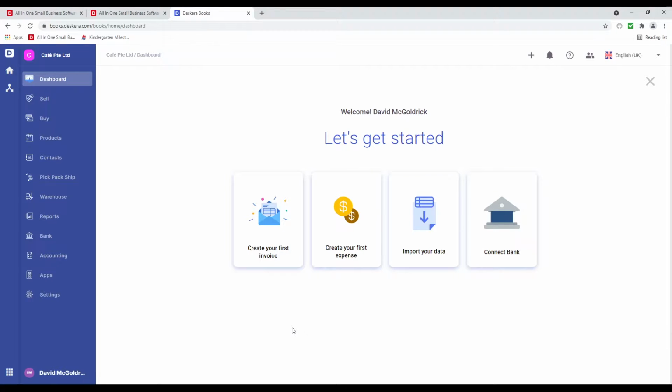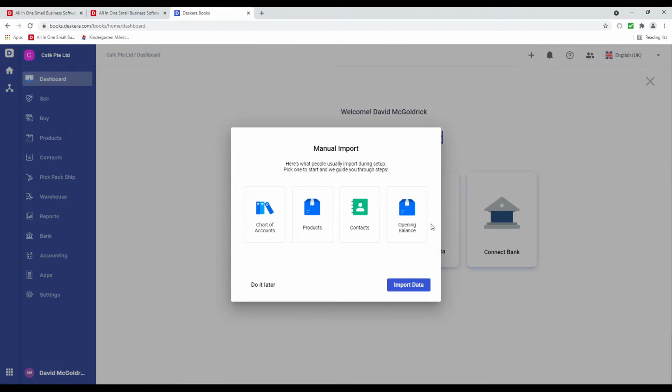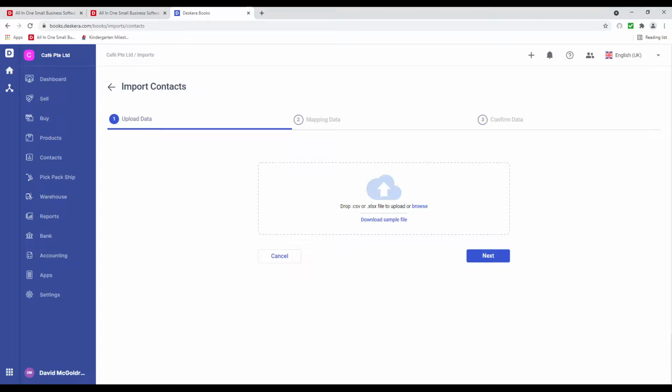Now we're at the Let's Get Started screen. This screen will let you create your first invoice, create your first expense, import your data, or connect to bank. So first we're going to import your data by clicking here, and then we're going to import our contacts by clicking Contacts and clicking Import Data. Inside here, we can download the sample file by clicking Download Sample File. After that, we can open it up and fill in the information.